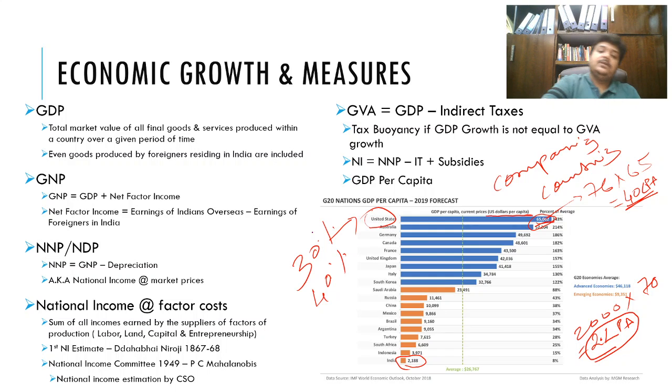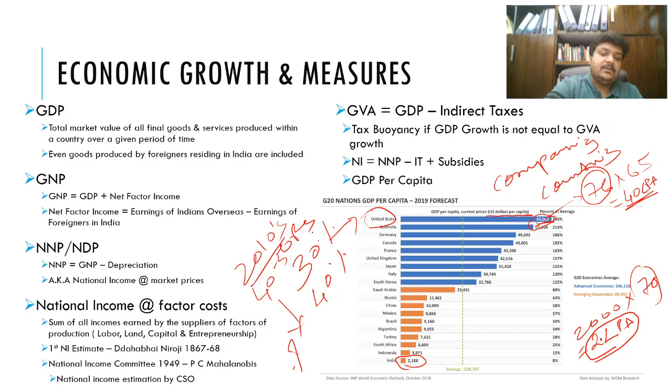So it makes a good comparative analysis, and you can compare countries. But here you see this is mainly dependent on your FX exchange rates. In 2000, early 2010s, the dollar used to cost hardly around 40 to 50 rupees, and then it started sliding down.